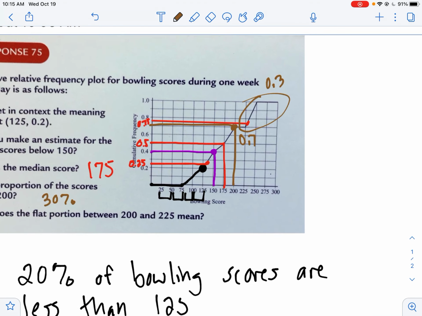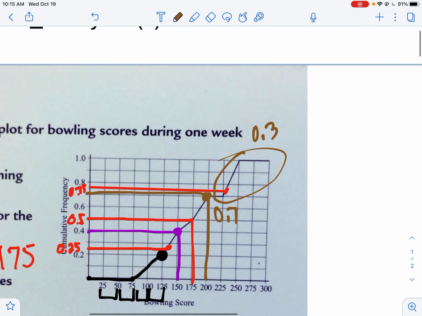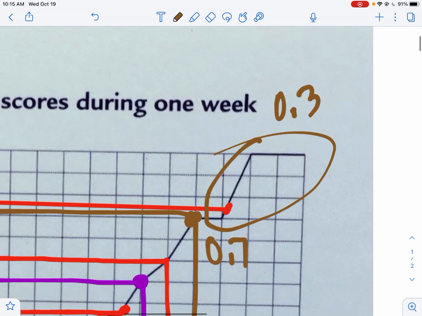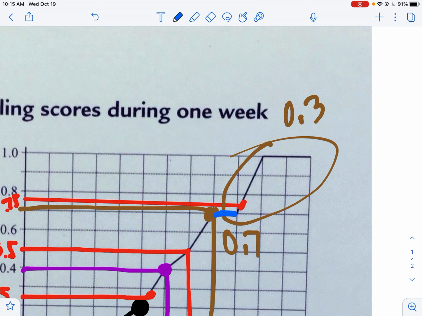Now, the last question, we talked a little bit about this at the beginning, but what does the flat portion mean between 200 and 225? So I'm going to identify it. Notice how I draw on these. If you're taking an AP Stats class and you end up taking the exam, they love seeing evidence that you're using the graph. So draw on it, circle it. This shows work. So I'm showing that flat part right here.